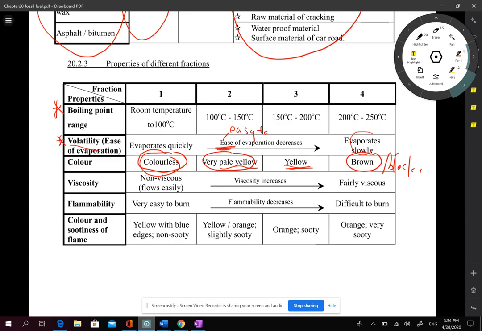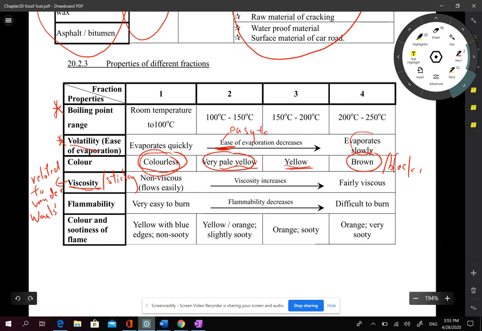As the fraction size increases, the impurity increases, so the color will be darker. The next one is viscosity. Viscosity is how sticky it is. It is related to the van der Waals force. The higher the van der Waals force, the higher the viscosity.